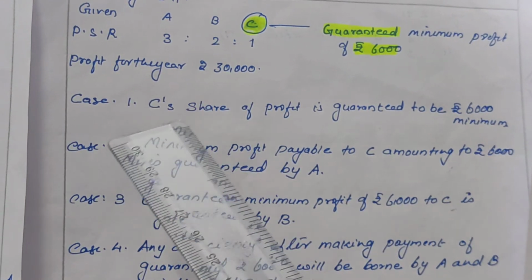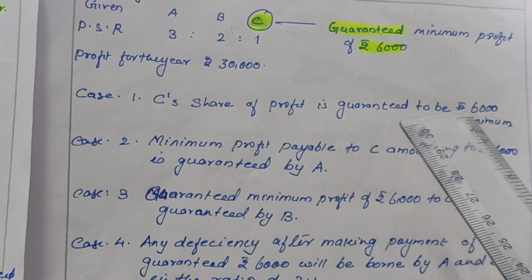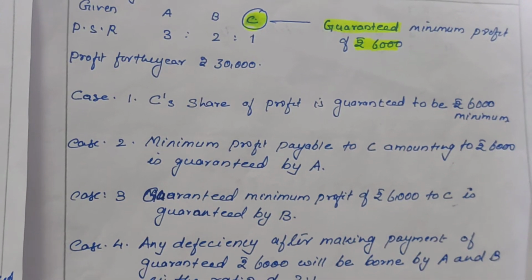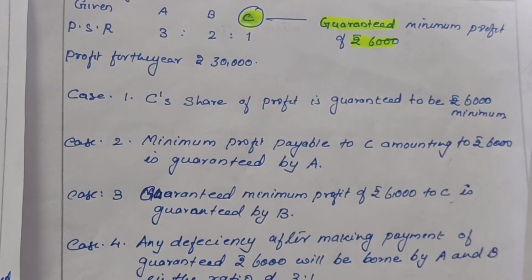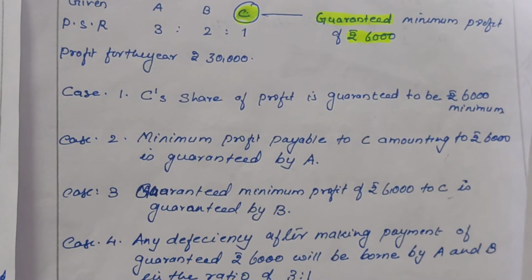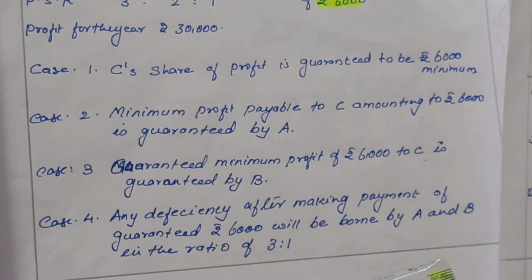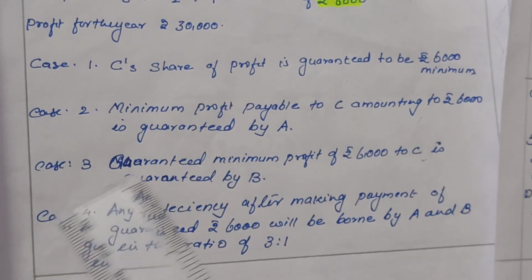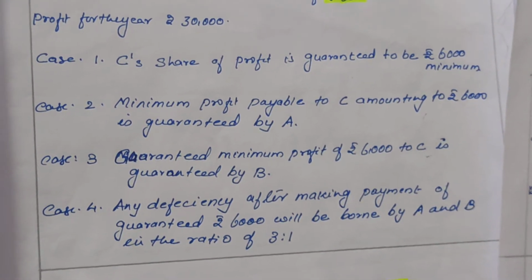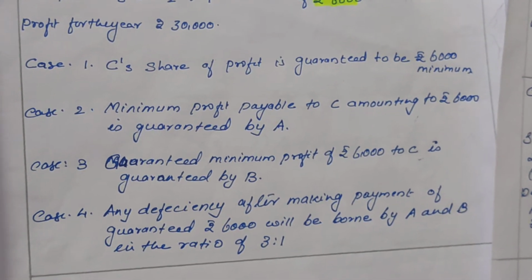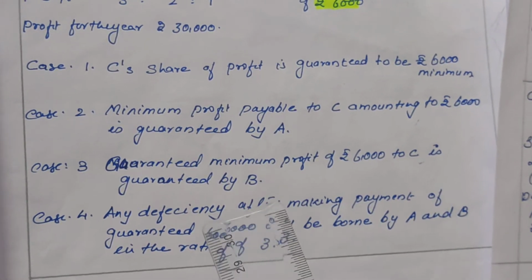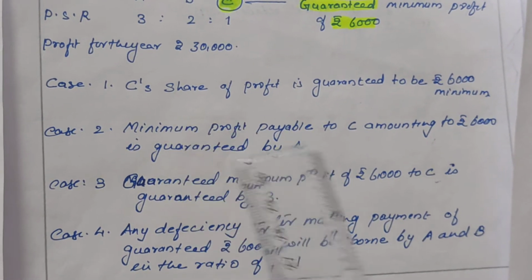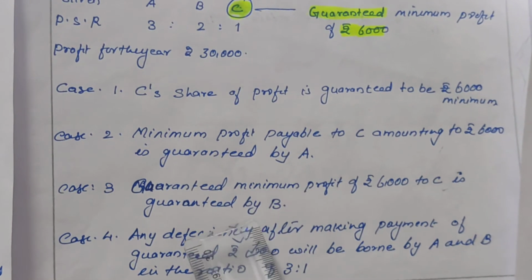Case 1: C's share of profit is guaranteed to be rupees 6,000 minimum. Only it is given that C has been guaranteed rupees 6,000 minimum profit. No other agreements are given. Case 2: the minimum profit payable to C, amounting to rupees 6,000, is guaranteed by A. So whatever deficiency will be there in case of profit, who will be compensating that deficiency? A will be compensating that deficiency.